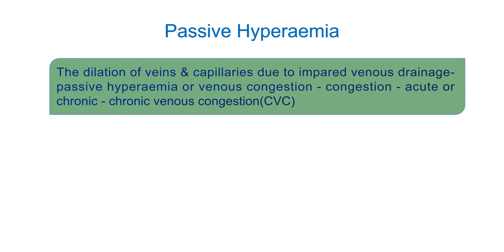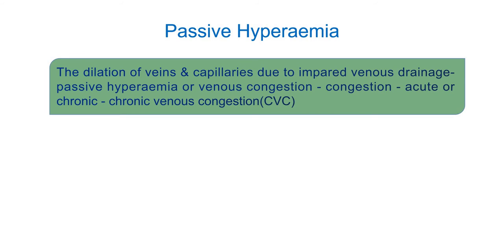Acute is a sudden condition, where sudden changes take place in the body, in the veins, in the organs, in the tissues. Whereas chronic congestion is prolonged, over many days, and shows a gradual response. That is chronic venous congestion, denoted CVC.